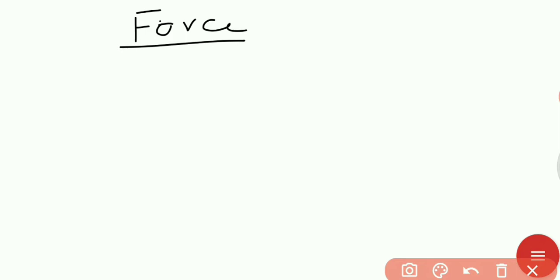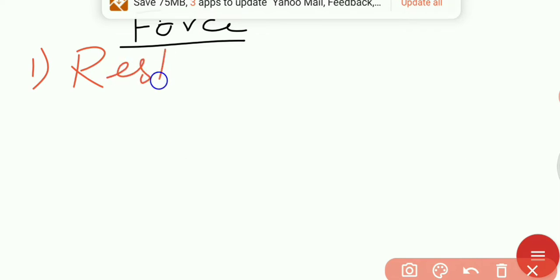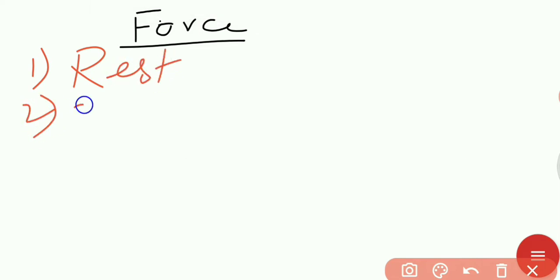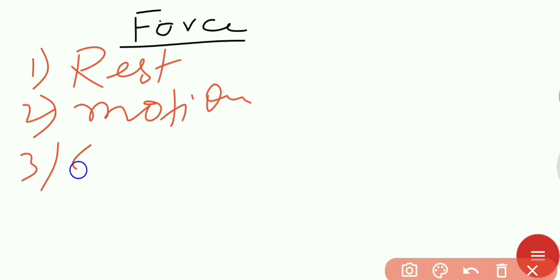Okay, let's recapitulate. What are the effects of force? Number 1, force can stop a moving object, that is, rest. Number 2, force can move, can produce motion. Number 3, force can change the speed.